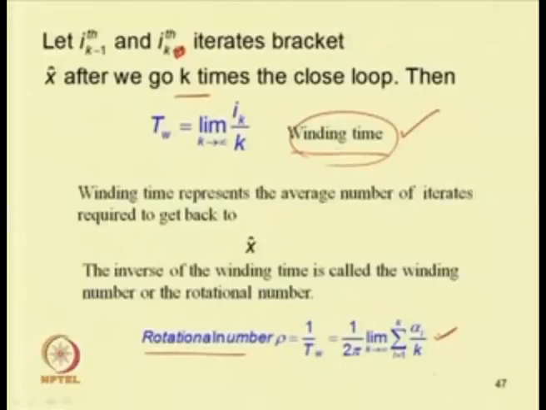So, winding time represents the average number of iterates required to get back to x bar. We have taken starting point x, and the winding time represents the average number of iterates required to get back to x. The inverse of the winding time is called the winding number.